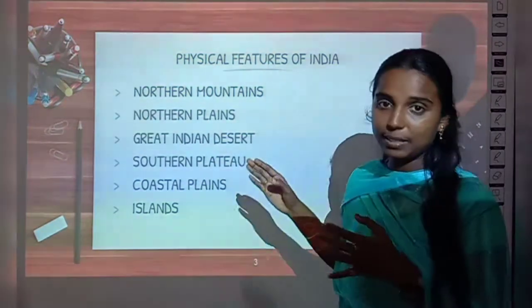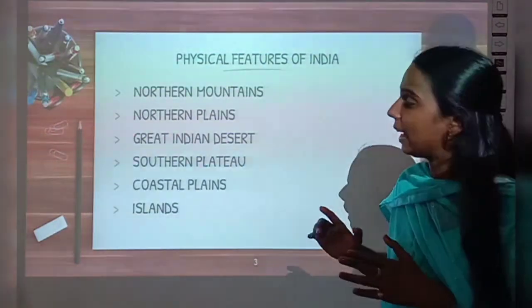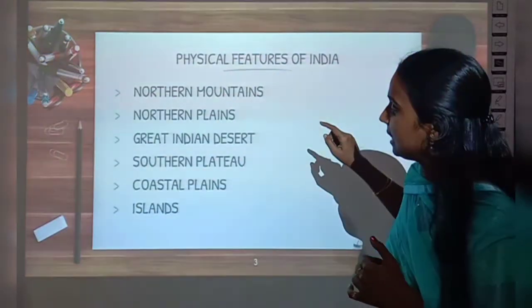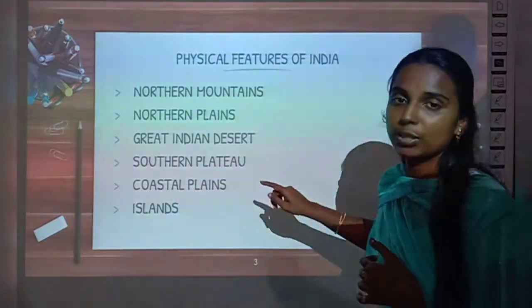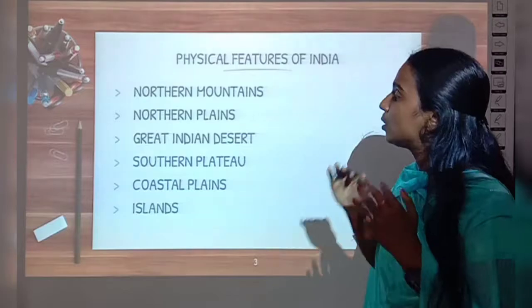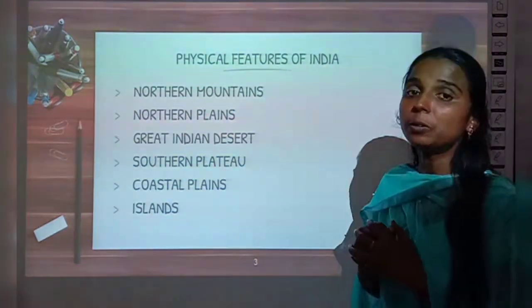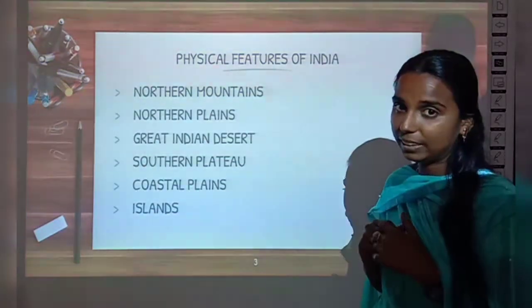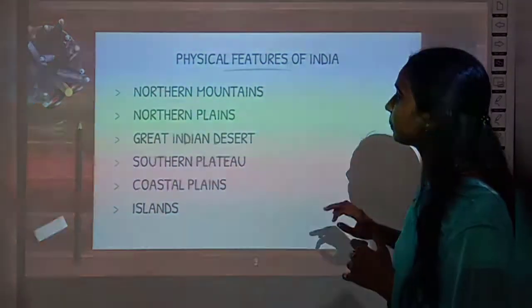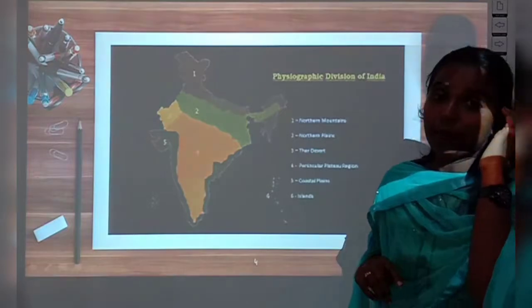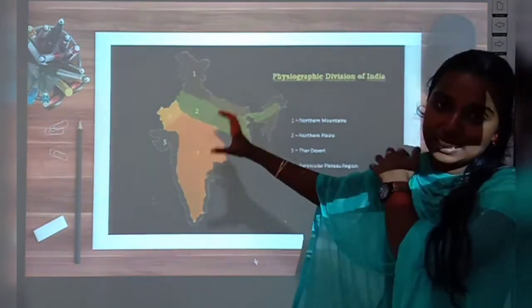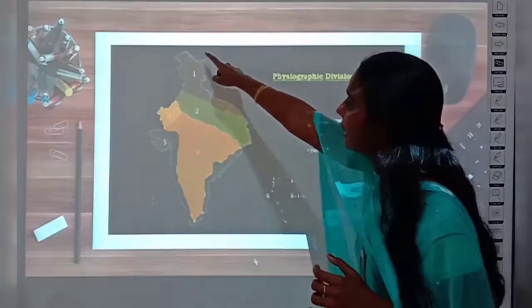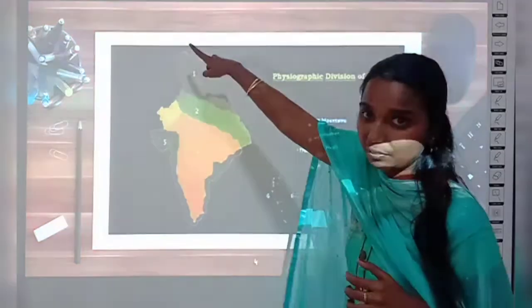Say once again, what are the different physical features we have? Northern Mountains, Northern Plains, Great Indian Desert, Southern Plateau, coastal plains and islands, right? Among them we have discussed the Northern Mountains already in our previous class. Shall we recall that once again? Before that we can see the location of these physical divisions. Where are the Northern Mountains? In the northern part of India we have the Northern Mountains.